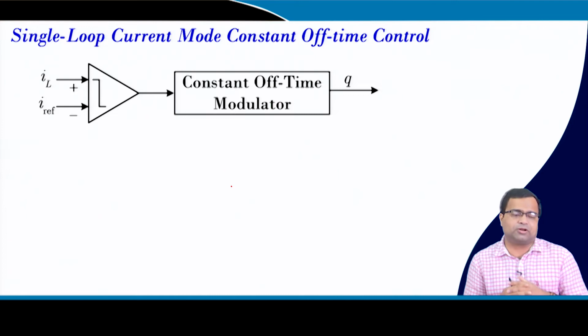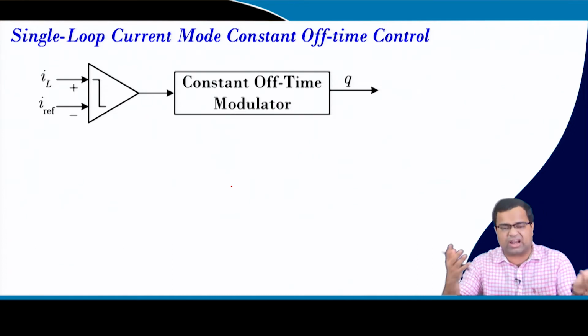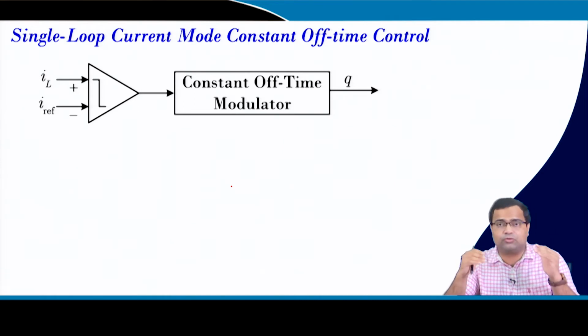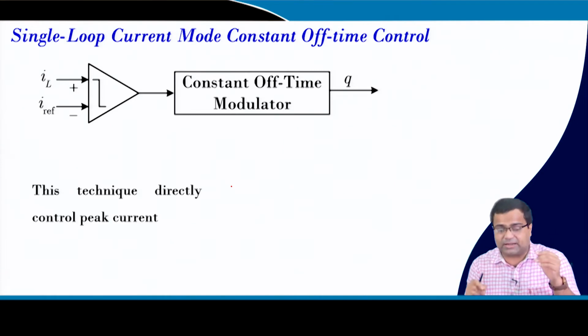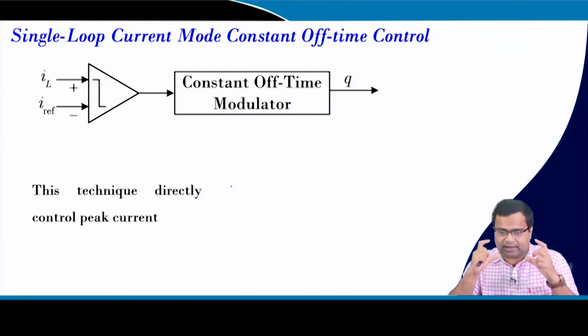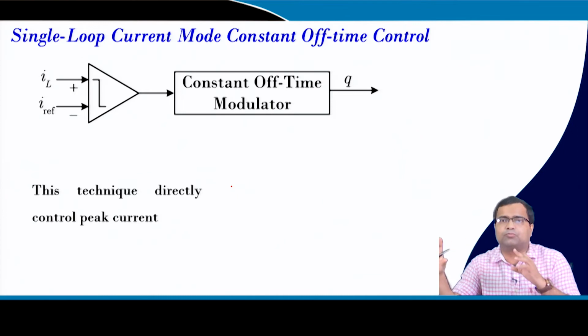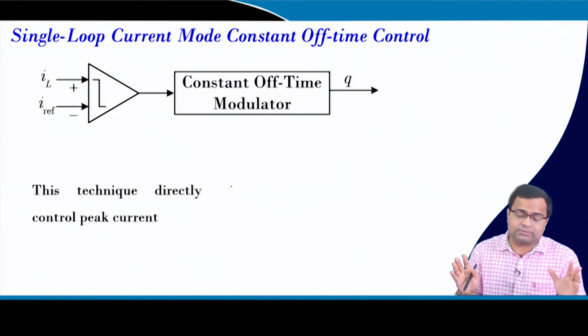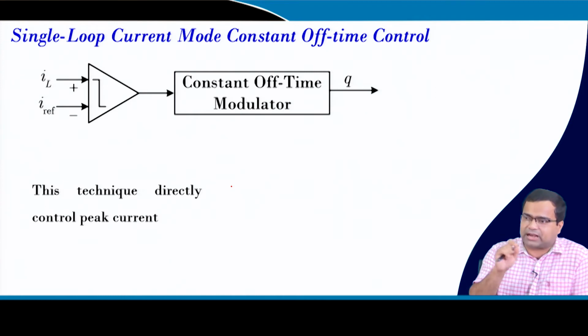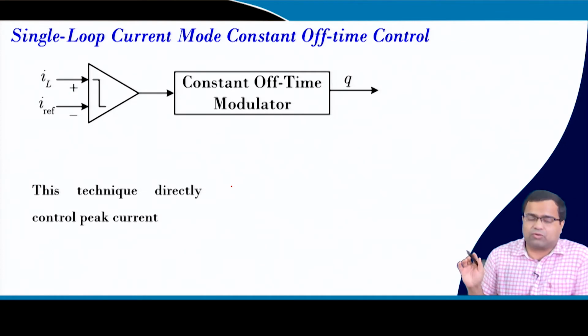In single loop constant off time control, we can use both current single loop as well as voltage single loop. In current single loop, if we want to control the peak current, this is particularly important when you are going for a battery charger, right. The output voltage at the battery terminal is not in our hand, because the battery is decided by how much current you are putting in the battery, and the terminal voltage of the battery will actually go up. So we do not have any control over it.